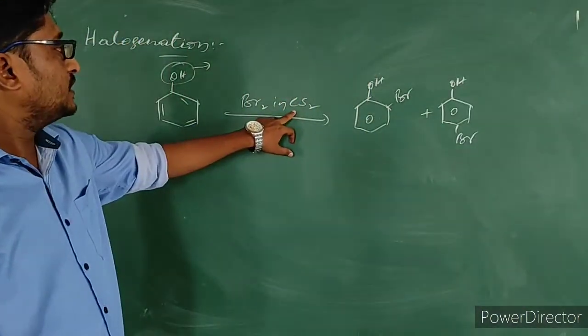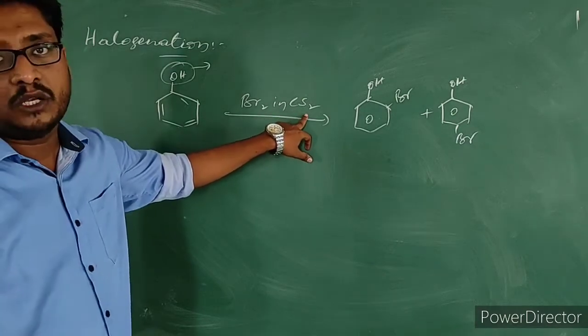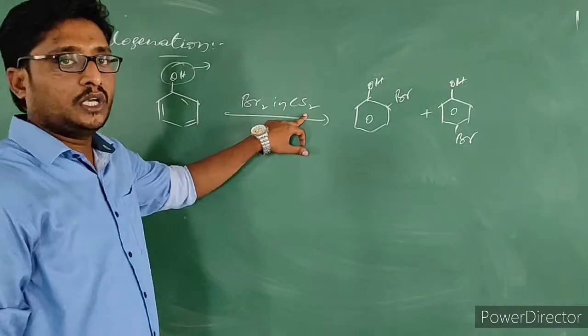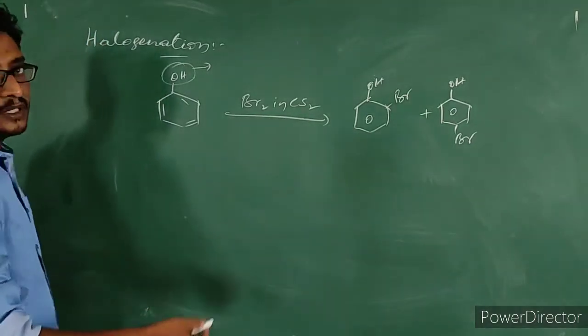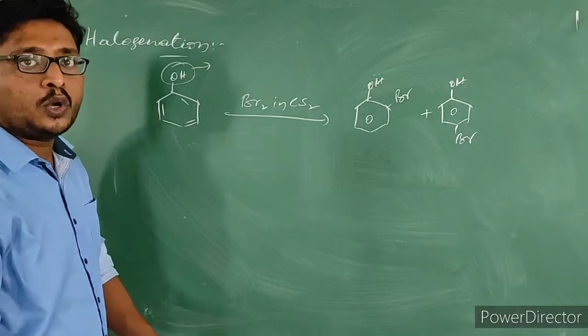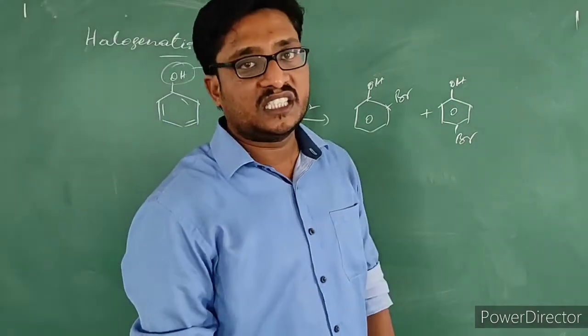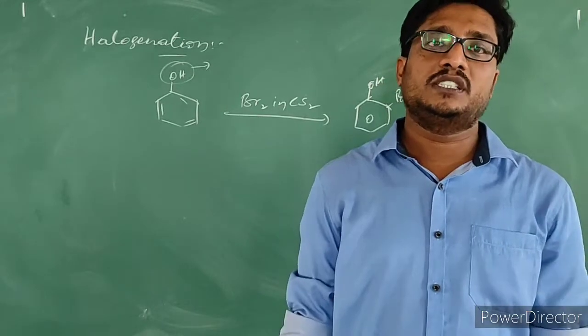Instead of this carbon disulfide, we can also use CHCl3. Chloroform can also be used as a solvent. They are low polar solvents. Carbon disulfide and CHCl3 are low polar solvents.